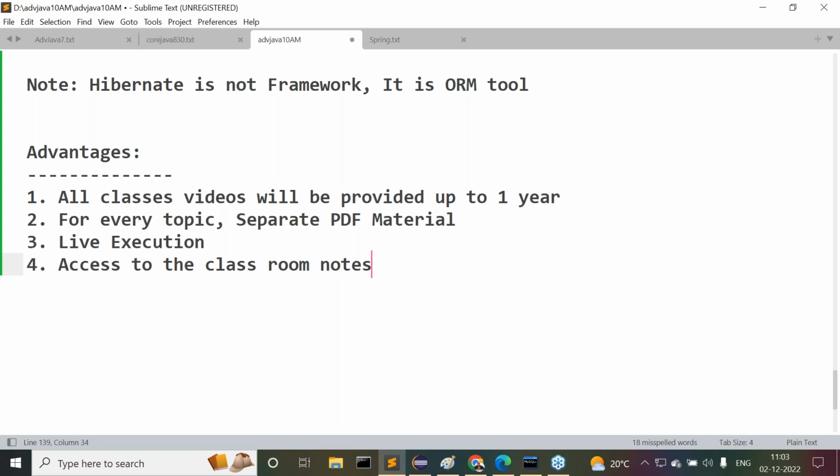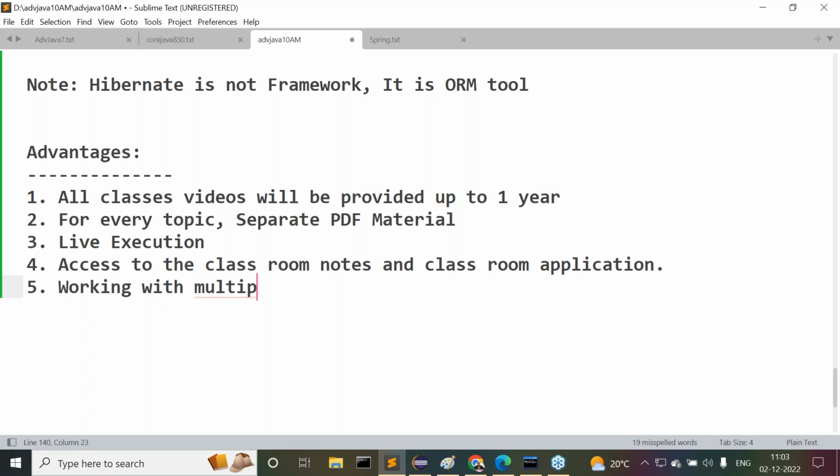We can download the total notes, classroom notes and classroom applications. Every application I'll give access to you. Understand, guys, what I'm telling you? Then after that, more importantly, we are going to be working, as I already gave that information, with multiple IDEs. Okay.